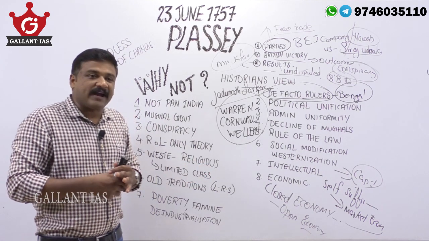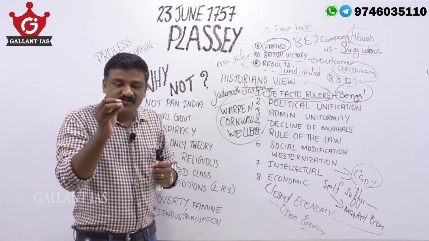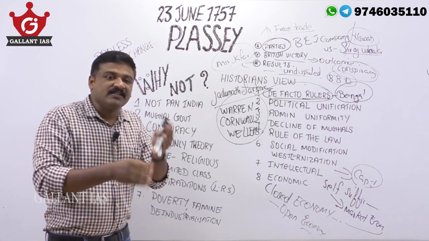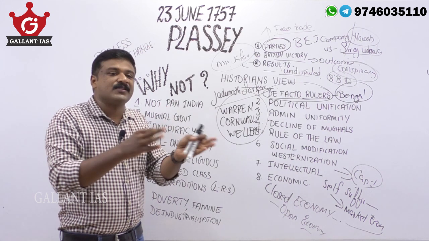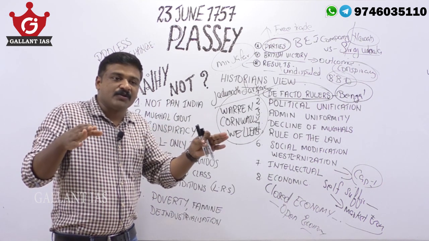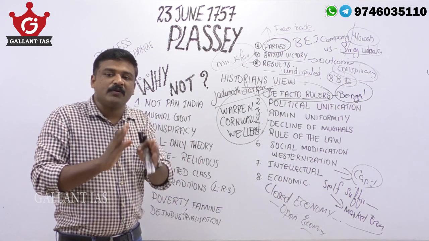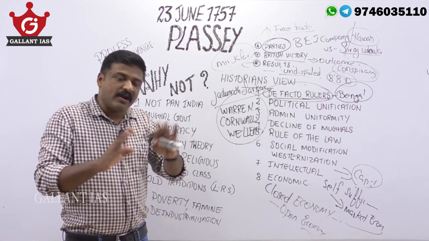But when it comes to practicality, it was just a theoretical explanation, because they still maintained a discrimination between Indians and Europeans. Even though there is rule of law and everyone is equal in the eyes of law, there are discriminations in judiciary, in policing, in administration, in services, everywhere.